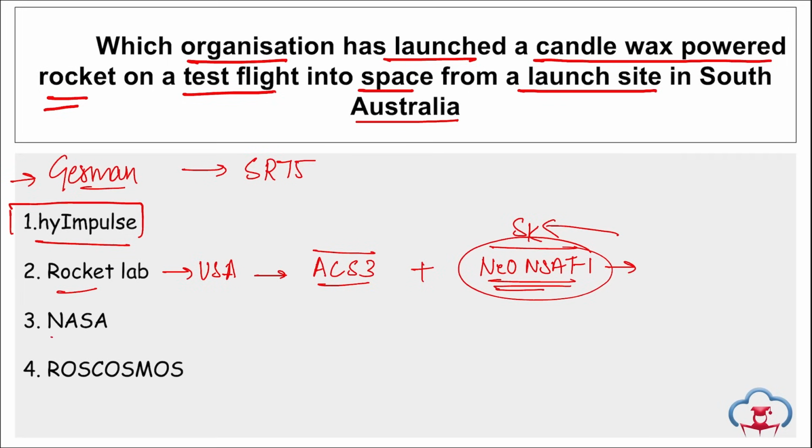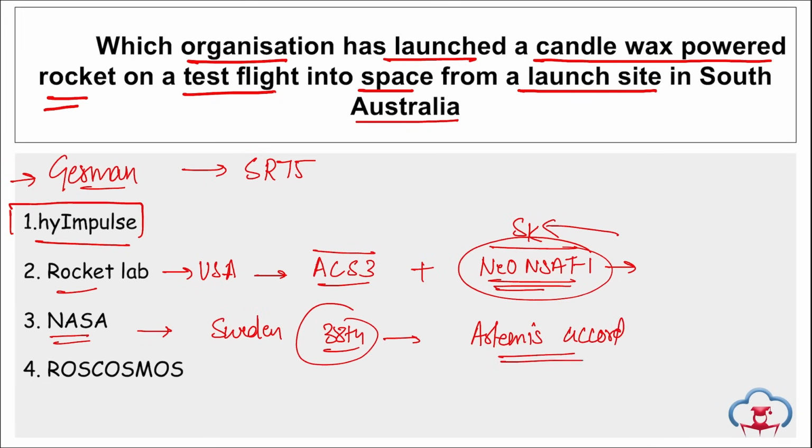Then if we talk about NASA, remember Sweden has officially become the 38th nation to join NASA's Artemis Accords. What is this accord? Basically, this is a treaty between the countries that they can use space in a peaceful manner, right? I repeat, the Artemis Accords are a treaty under which countries can use space in a peaceful manner. The 37th country was Switzerland, and the 38th is your Sweden.